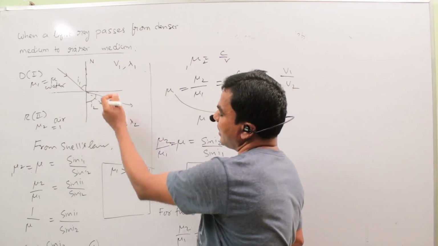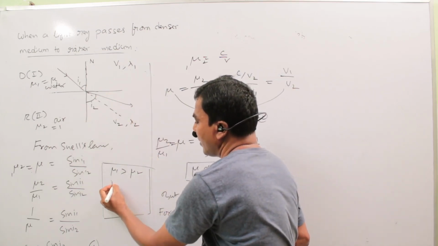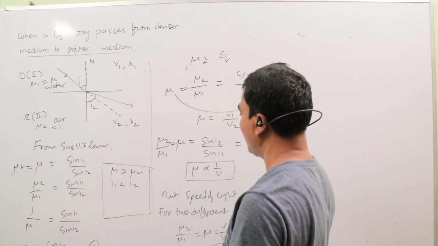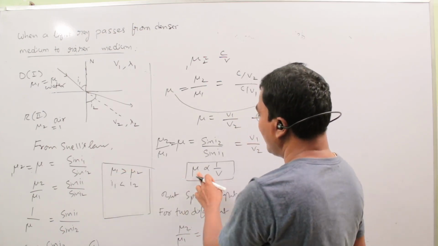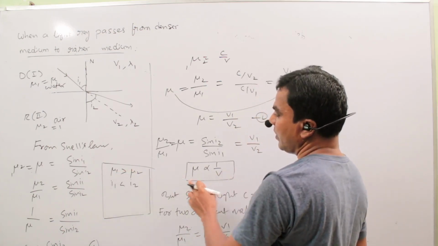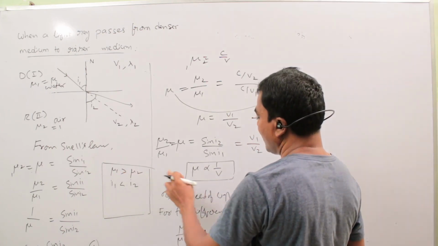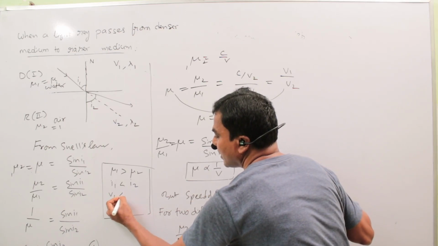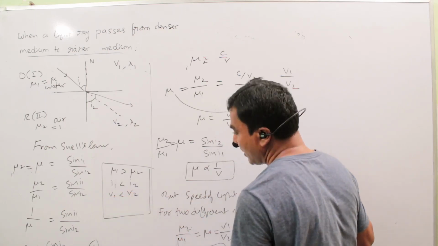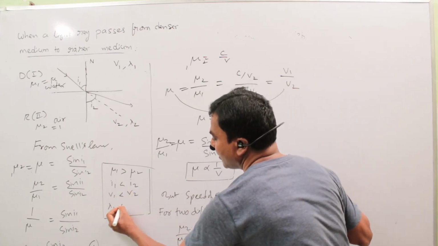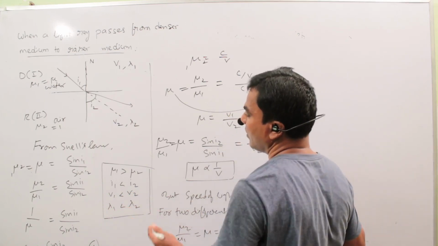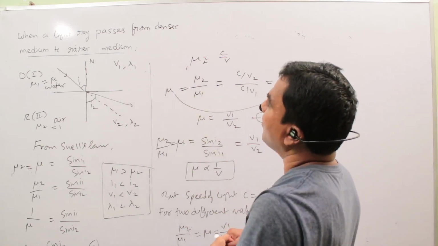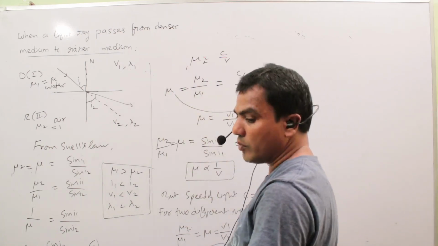Here I2 is greater than I1, that is, I1 is less than I2. Next, since mu is inversely proportional to V and mu 1 is greater than mu 2, V1 is less than V2. Similarly, lambda 1 is less than lambda 2. So these are the results for light rays coming from denser medium to rarer medium.